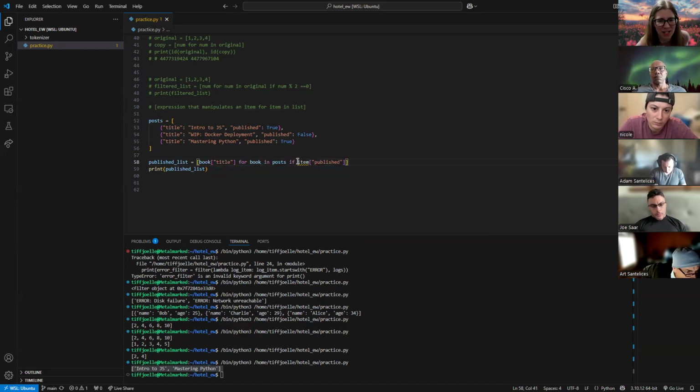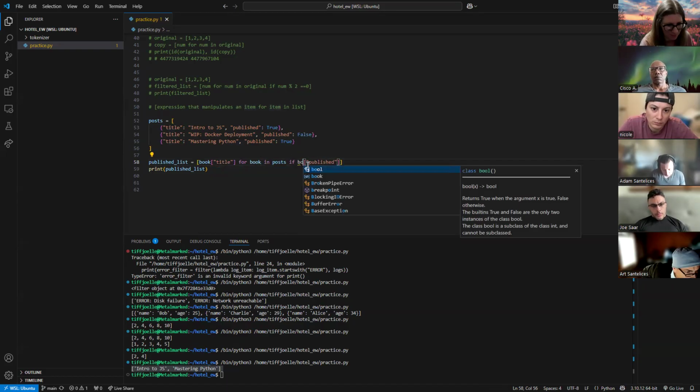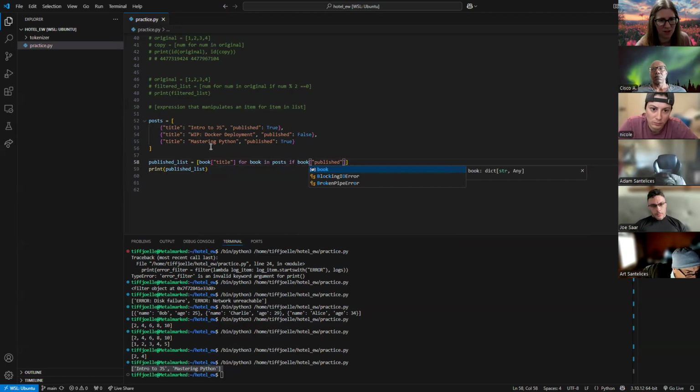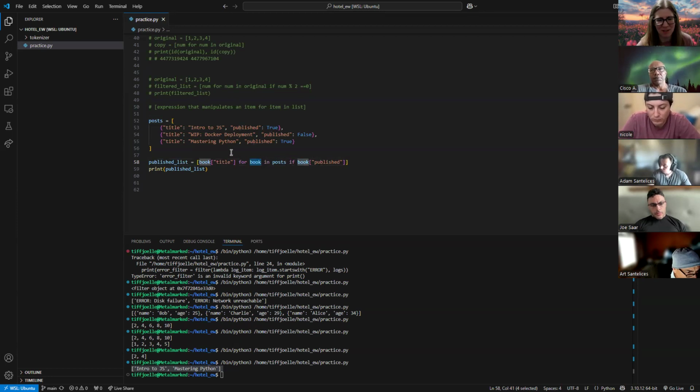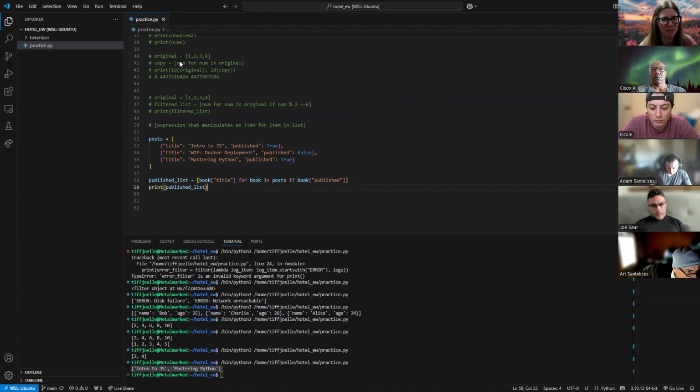The only thing that is specific to our list here is the name of the list, the name of the iterable you're going through. That has to match. But Python just knows this. You're declaring it here: for each book in this list or iterable. So that's a good question. This word can be anything you want and should reflect what you're working in. That's why we use numbers up here.